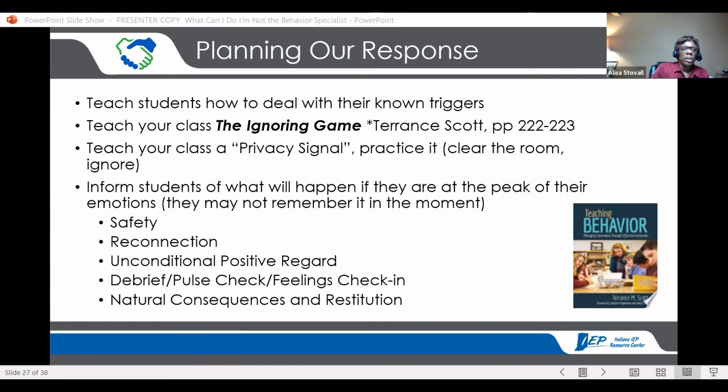Okay. One of the other things you can do is inform students of what will happen if they're at the peak of their emotions, in that cycle, because most of us don't remember what we're doing and what we're like when we're at that peak in the escalation cycle. And then let them know what will happen after, because again, they may not remember that if they're still kind of full of energy, and we're going to keep you safe. We're going to make sure that nobody gets hurt. I'm going to be looking for you to come back because you're still a part of this class. You're here until you're not.